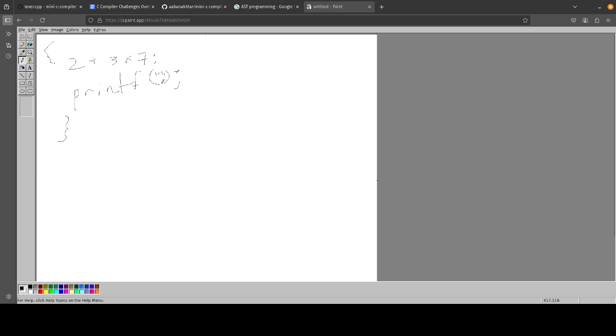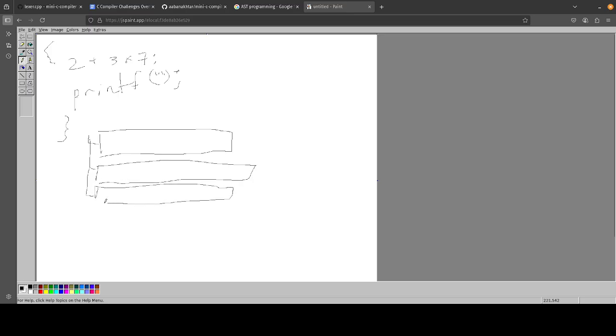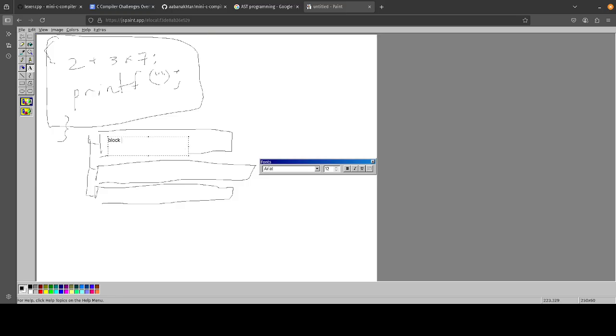The idea is that we need to first organize these into a logical, coherent data structure. So we create a list of statements. Right now we have a block statement, stored between two curly braces. The block statement itself has two internal statements, these two.